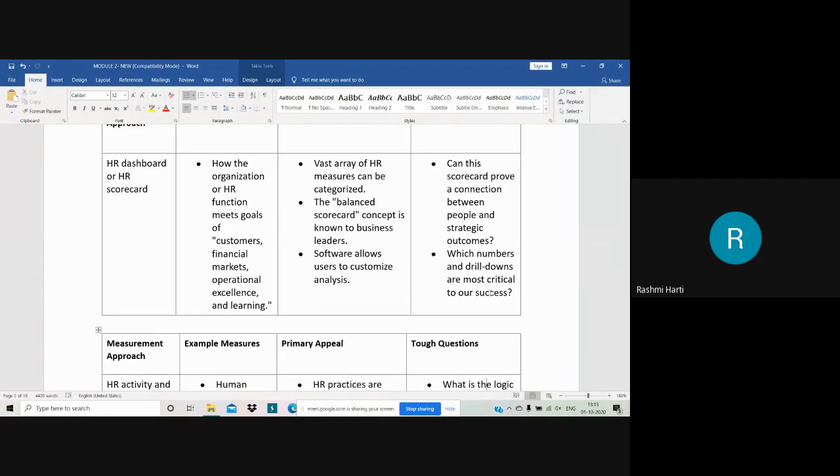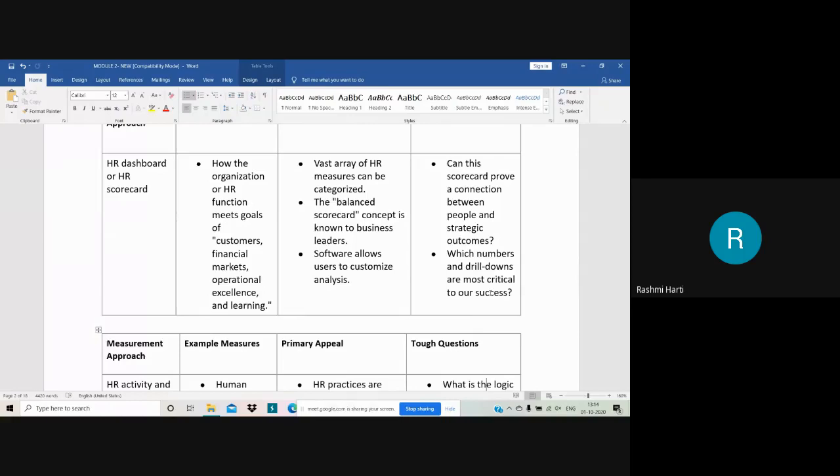So as I said, HR dashboard is nothing but an entire view of all the calculations you have done. It is just an output, right? It gives you an output of what you have done throughout this particular year. So here, if you could see, have you met the goals of the customers? Have you met the goals of financials? Have you met the goals of market? Have you met the goal of excellence and learning, right? All these things are taken into consideration when we speak about HR dashboard.